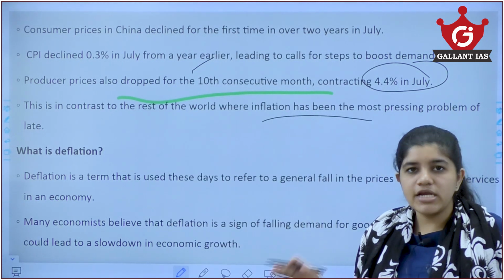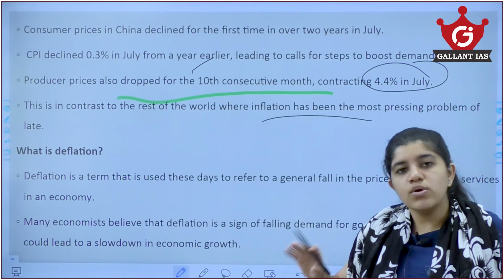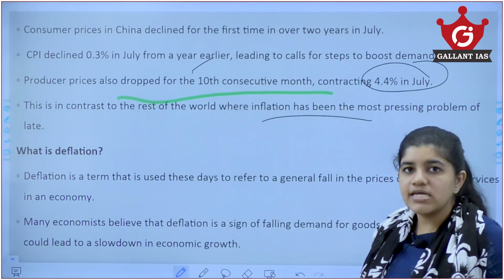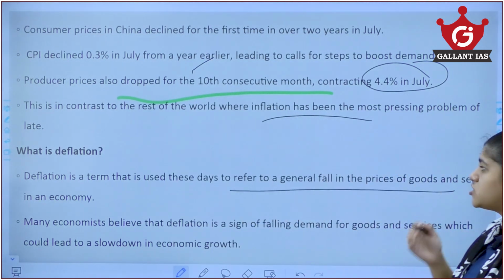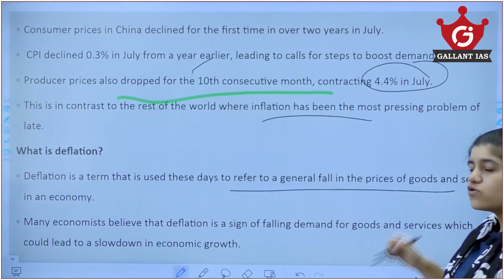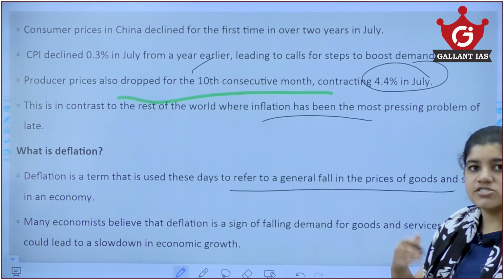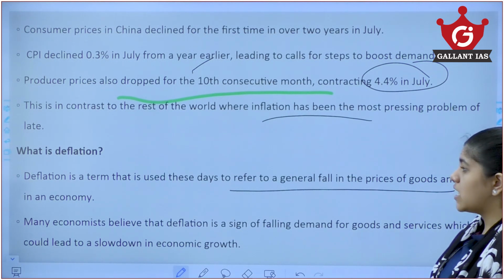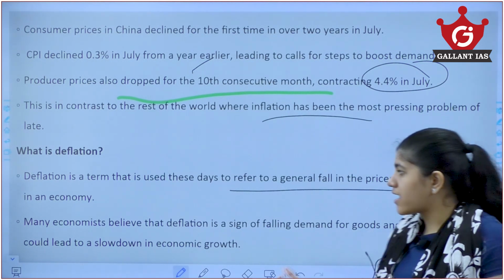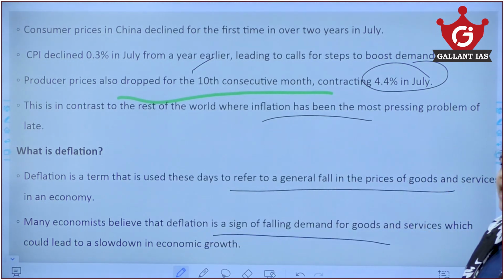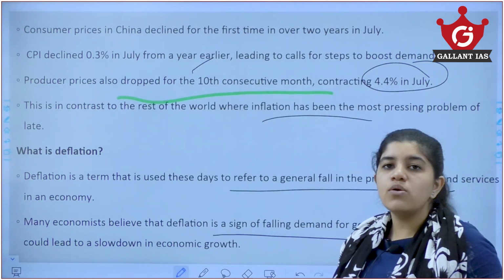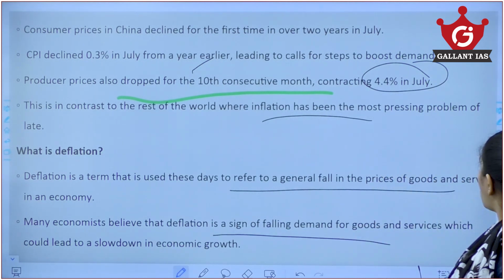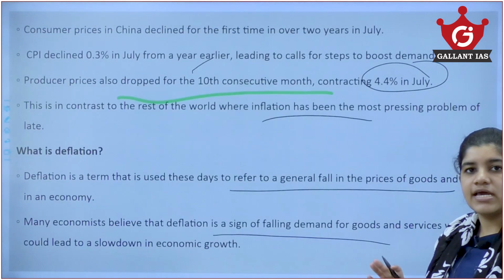Now what we need to know is what deflation is and how it affects the economy in the long run. Deflation is a general fall in the prices of goods and services, whereas inflation is a general rise in prices of goods and services. Many economists believe that deflation is a sign of falling demand for goods and services, which could lead to a slowdown in economic growth. So you need to know how this deflation is going to affect the economy.